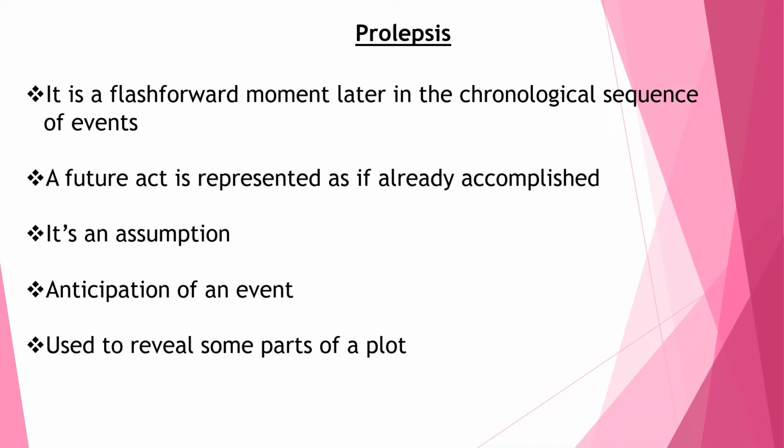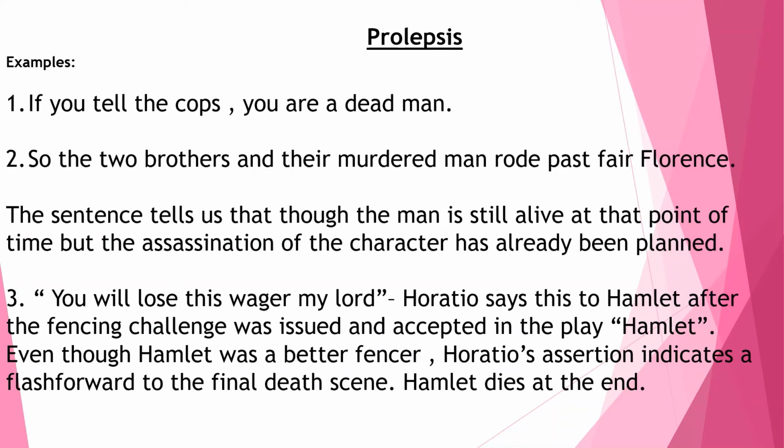Okay, so now we'll go through examples to understand this prolepsis. The first example: if you tell the cops, you are a dead man. If you tell the cops, you are a dead man. The speaker is giving an idea to the listener of what the future holds for him if he gives out to the cops. Okay, so he will for sure die if he goes to the cops and tells whatever secret he has.